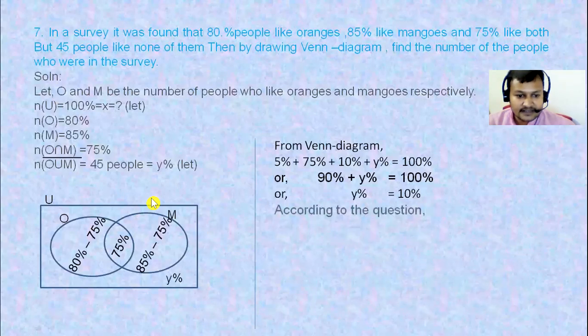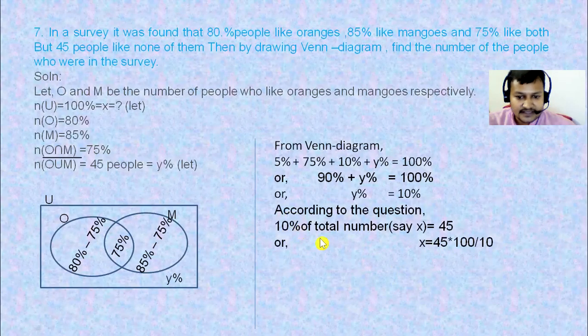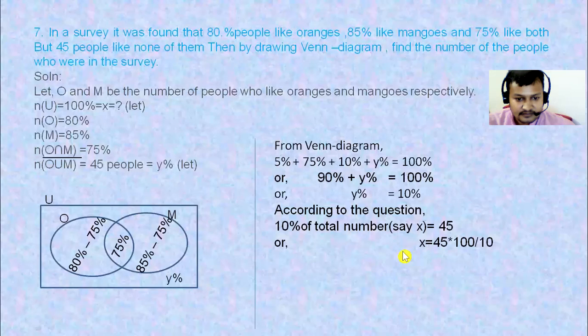If you understand this, you can write it: 10% of total number is equal to 45. To find out x, we have to take this 10% to the other side. When 10% goes to the other side, it becomes into 100 divided by 10. Did you understand this line? Yes, sir. That is, 10% means 10 by 100 into x. 10 by 100 into x. When 10 by 100 goes to the other side, it becomes 100 by 10. We have to make it reciprocal.